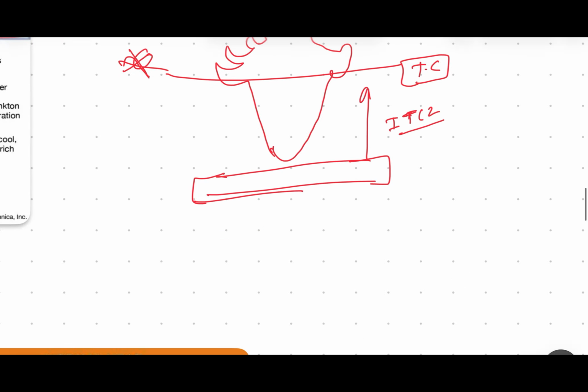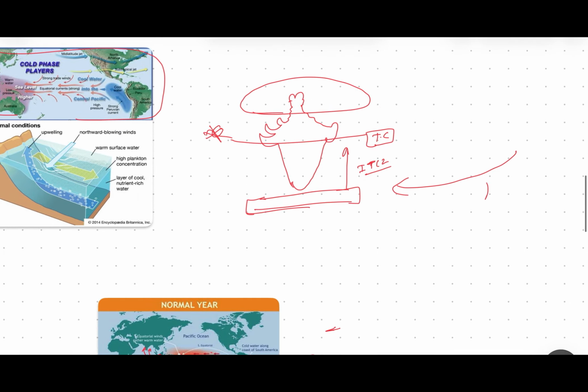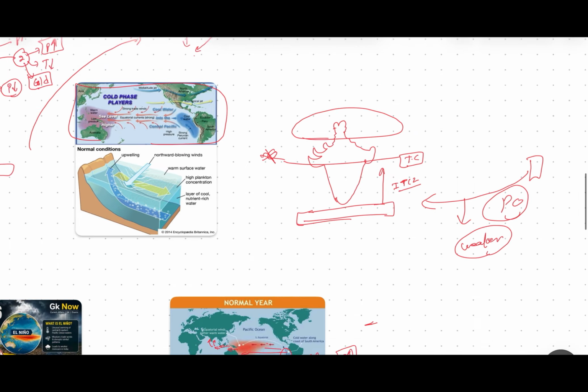And the winds coming from the Pacific Ocean, from the western shore of South America, are getting weaker, very weak or near zero. So the amount of rainfall which India receives is very, very less. So this is the impact of El Nino on the Indian monsoon.